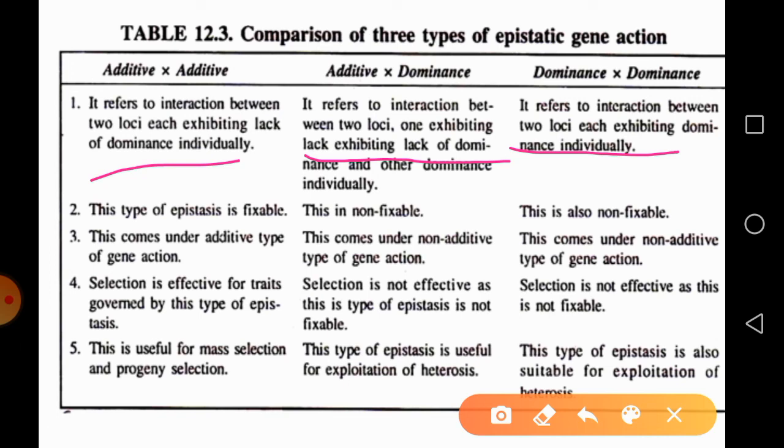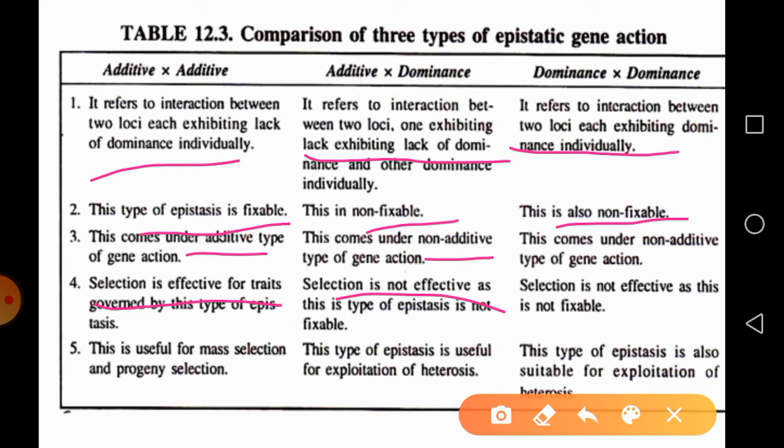So additive into additive interaction is fixable in nature, while the remaining two are non-fixable in nature. Additive into additive gene action is a part of additive type of gene action, while the remaining 2 come under non-additive gene action. So if we have additive into additive gene action, then selection for such a trait is effective, while in the remaining two cases selection will not be effective due to dominance variance, which is not fixable in nature.